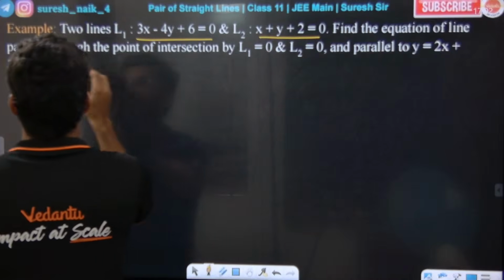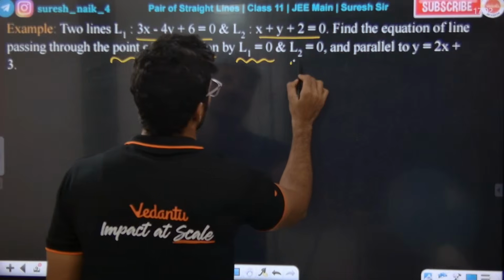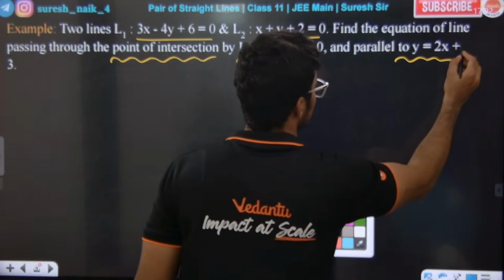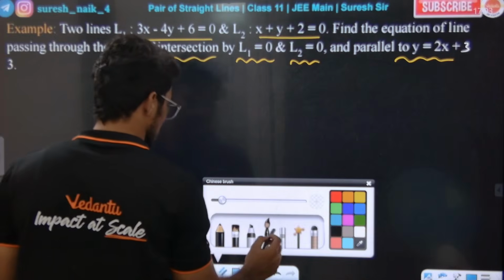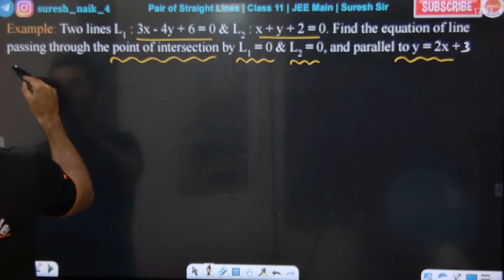Okay, find the equation of a line passing through the point of intersection of L1 is equal to 0 and L2 is equal to 0 and parallel to y is equal to 2x plus 3. Y is equal to 2x plus 3. I'm writing that 2 over there.